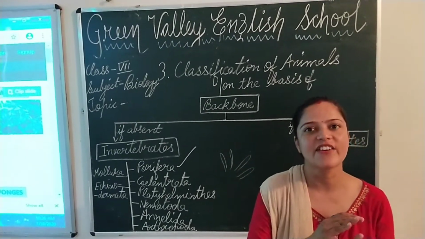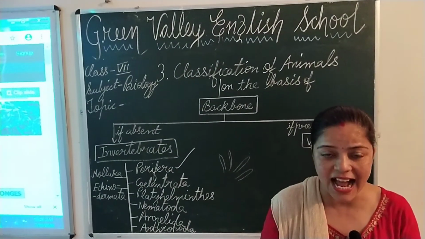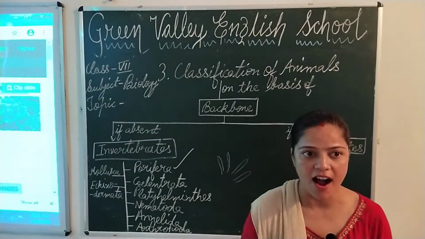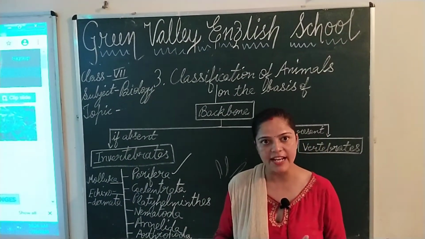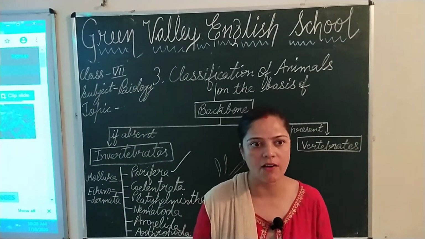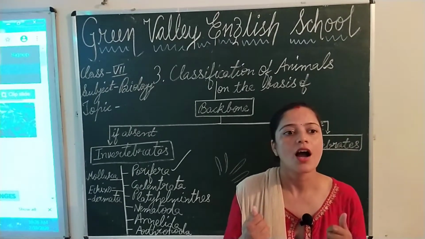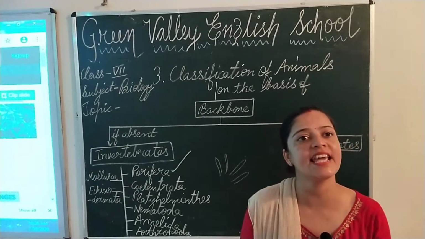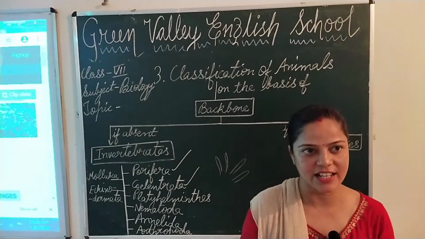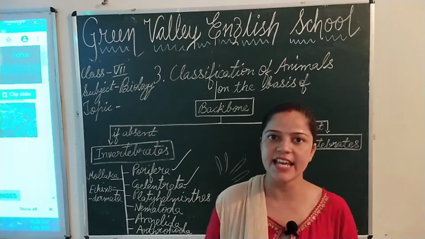The body is radially symmetrical. What does it mean, radially symmetrical? It means that the body can be divided into two identical halves along any plane. Examples of coelenterates are jellyfish, hydra and sea anemone.